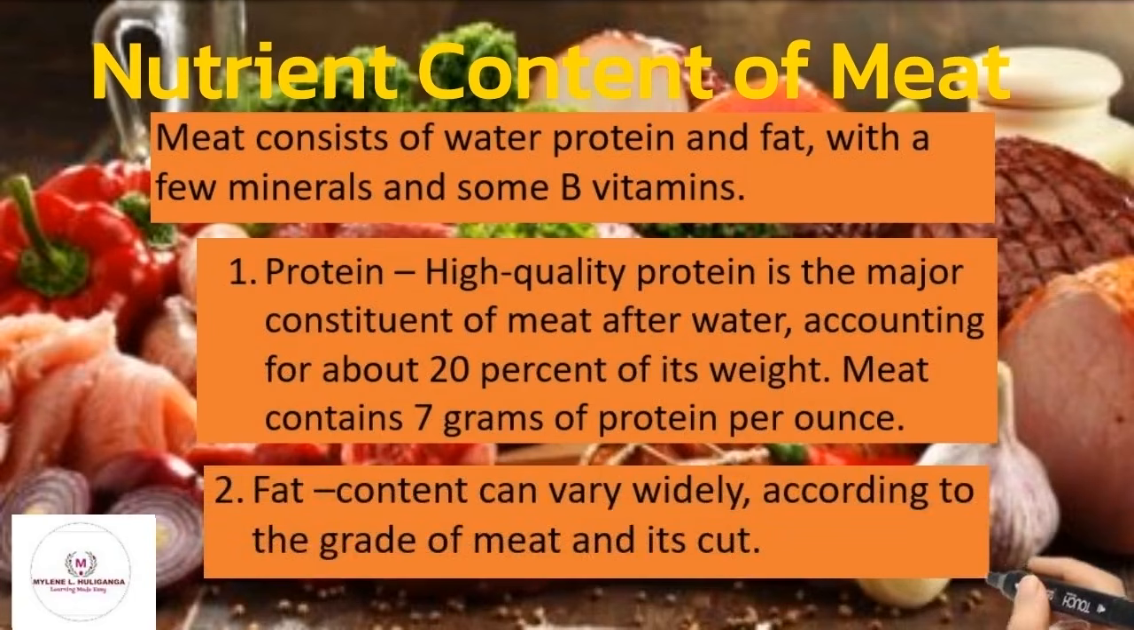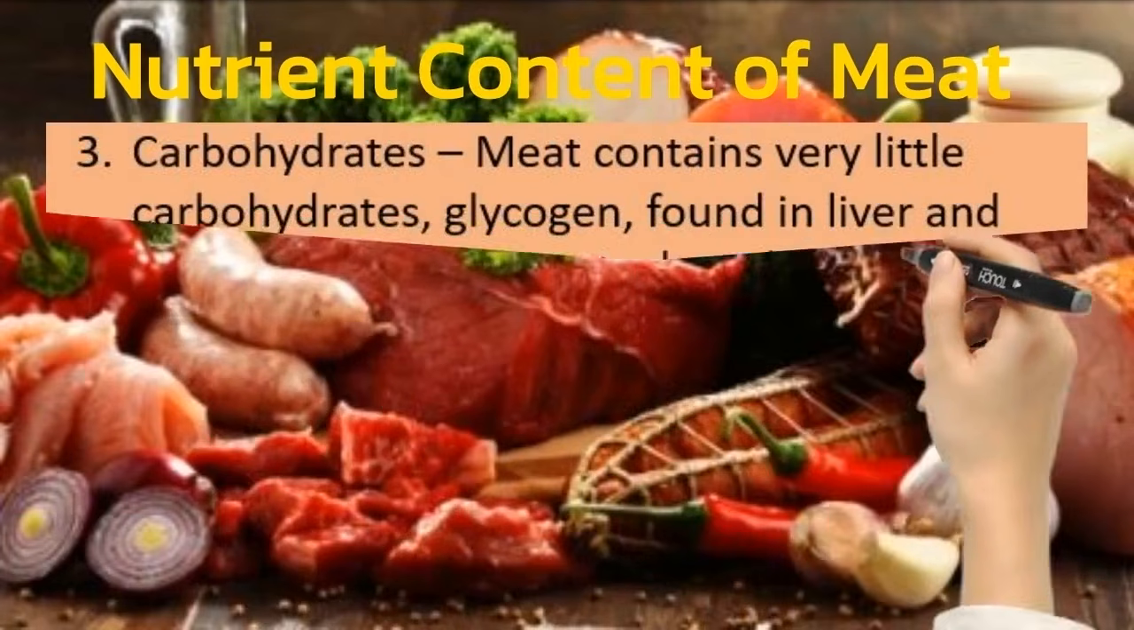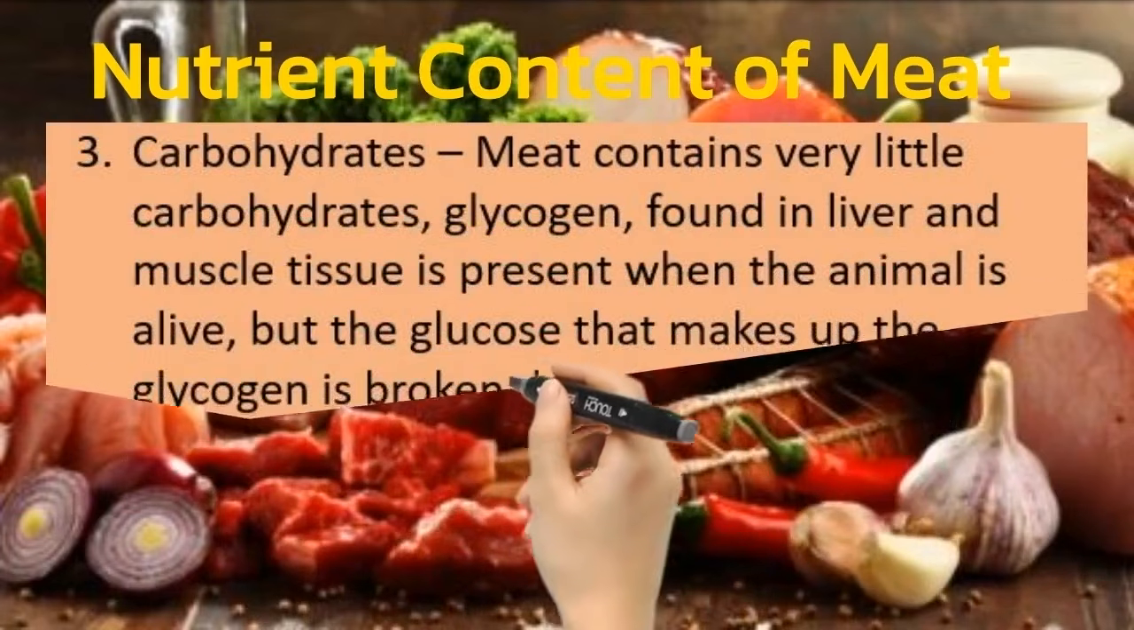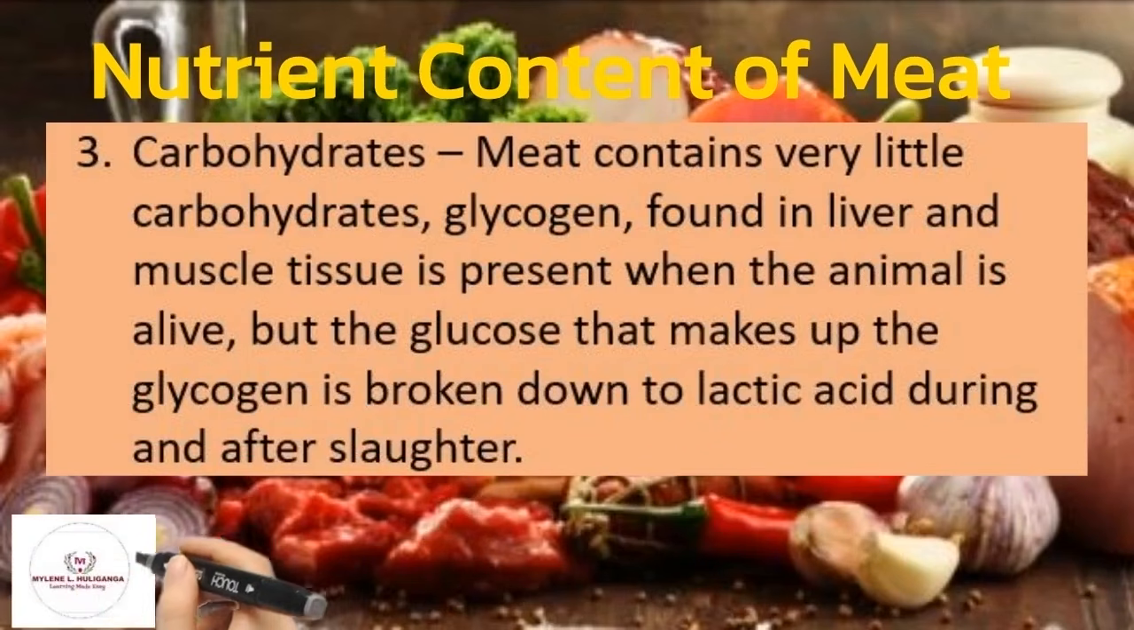Number 2 is the fat. The fat content can vary widely according to the grade of meat and its cut. Number 3 is the carbohydrates. Meat contains very little carbohydrates. Glycogen, found in the liver and muscle tissue, is present when the animal is alive. But the glucose that makes up the glycogen is broken down to lactic acid during and after slaughter.